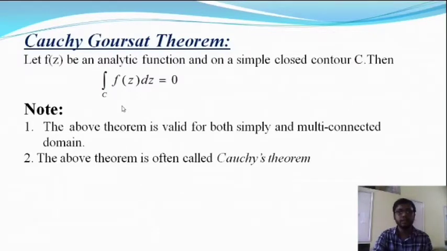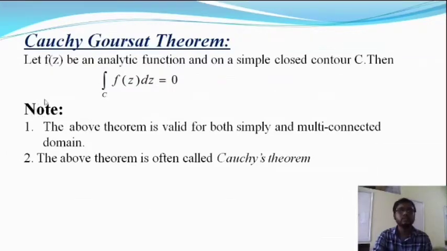But in the Cauchy-Goursat theorem, f dash z is unnecessary. So the integration over C of f(z) dz is equal to 0 if f(z) is only an analytic function. There is no need for f dash z to be continuous.